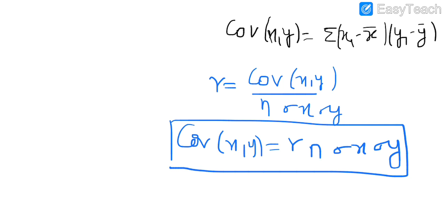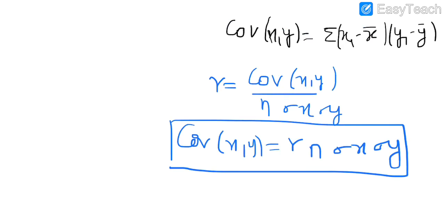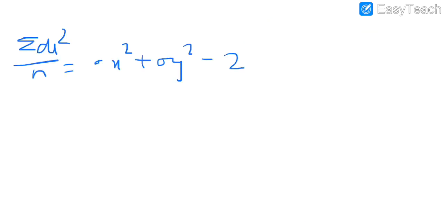So we are going to plug in the value in the previous expression, and we will get summation di square upon n equals sigma x square plus sigma y square minus 2 into r sigma x sigma y.